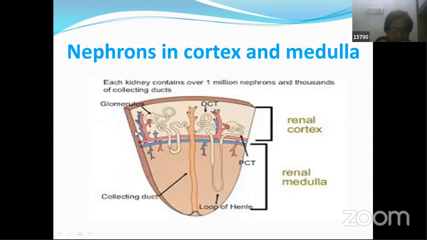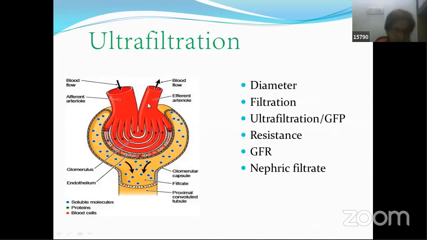Before we get into the details of that, this slide shows how these nephrons are situated in the cortex and medulla. We find over here, this is the Bowman's capsule, then this part is the proximal convoluted tubule, loop of Henle, this is the distal convoluted tubule and the collecting duct. This is a cortical nephron, and this is a juxtamedullary nephron over here, this one having a very lengthy loop of Henle.